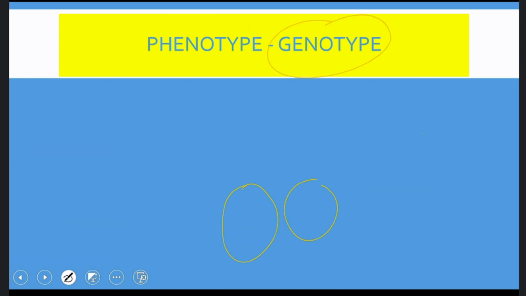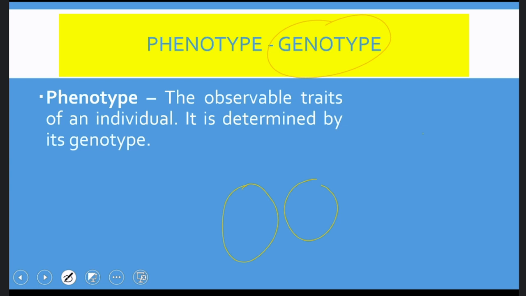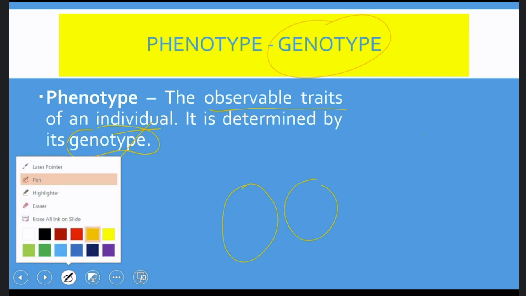So let's see the difference between these two. Phenotype is the observable traits of an individual, which is determined by its genotype. I have a feature that is skin color. It is an observable trait. That means it can be seen. But the genes inside cannot be seen. But that which can be seen is caused by that which is not seen, called the genotype. And how do we define genotype?